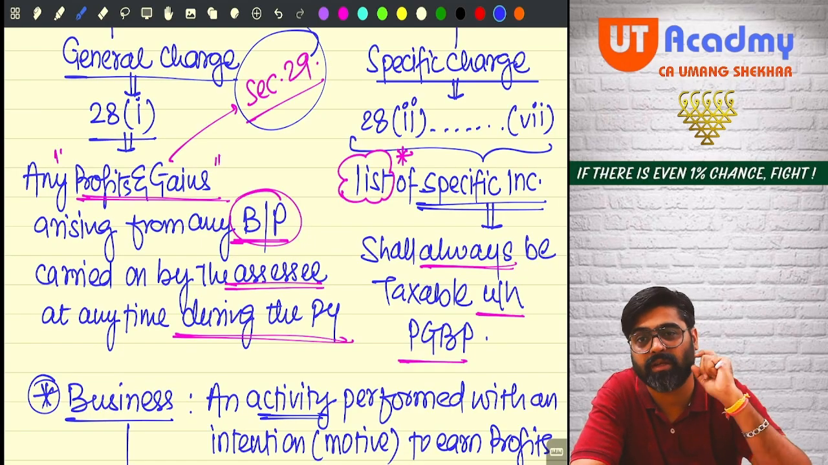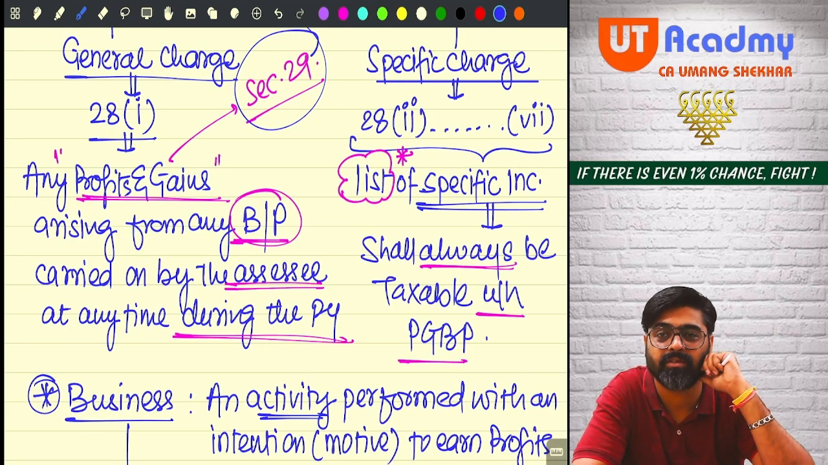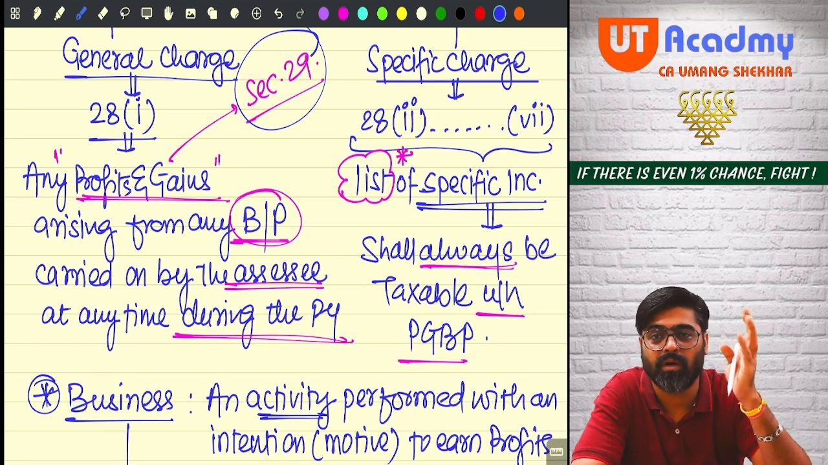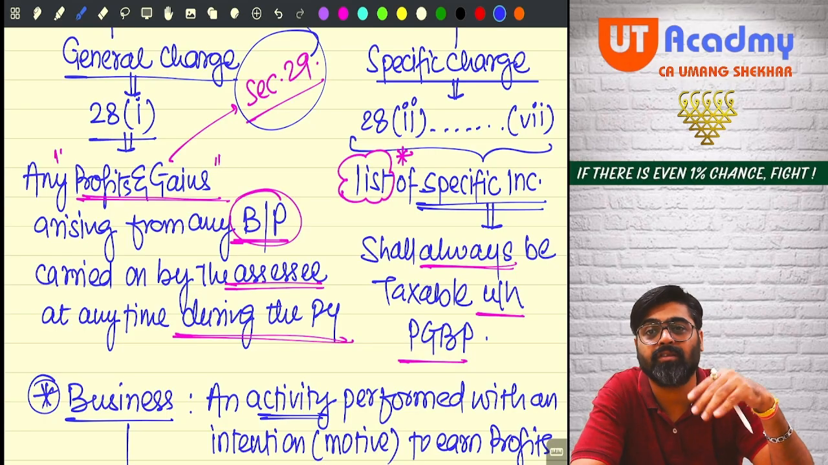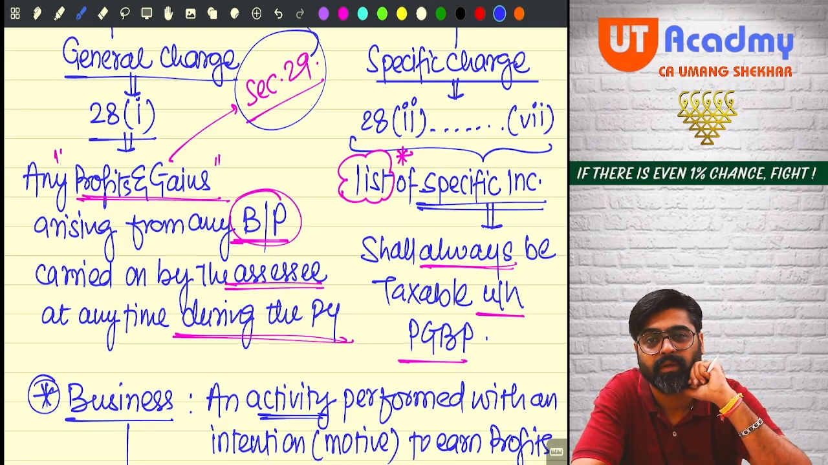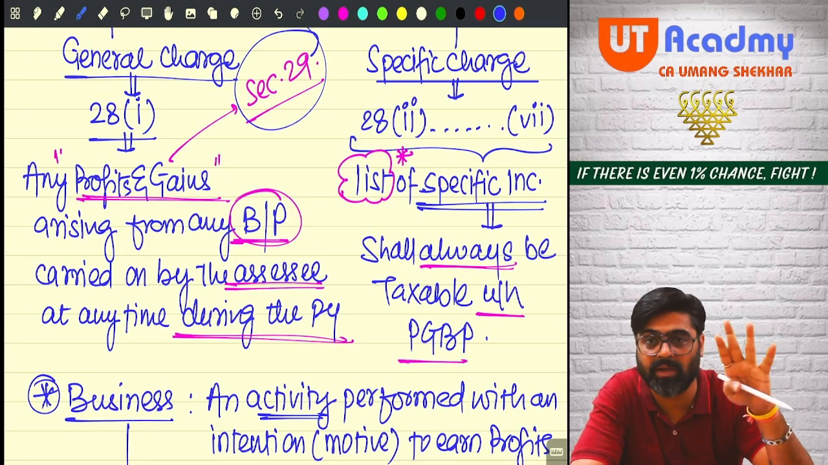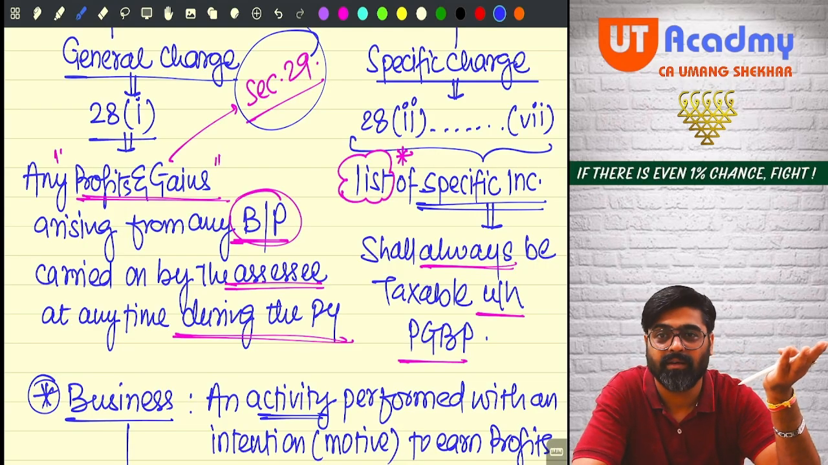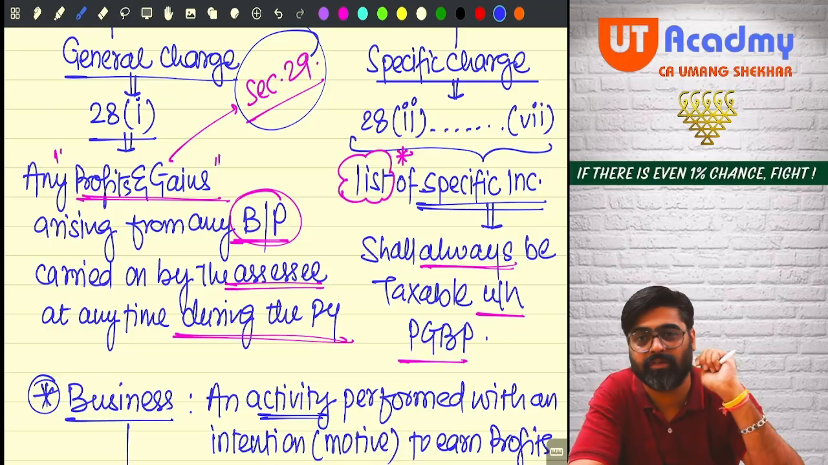And there are certain misconceptions. You might feel that this income will come to PGBP, but it is not going to come to PGBP; it will go to some other head. Or you might be thinking that this income belongs to some other head, but no, this income belongs to PGBP. So those misconceptions also I will clear. But that will be cleared only if you learn all these things.